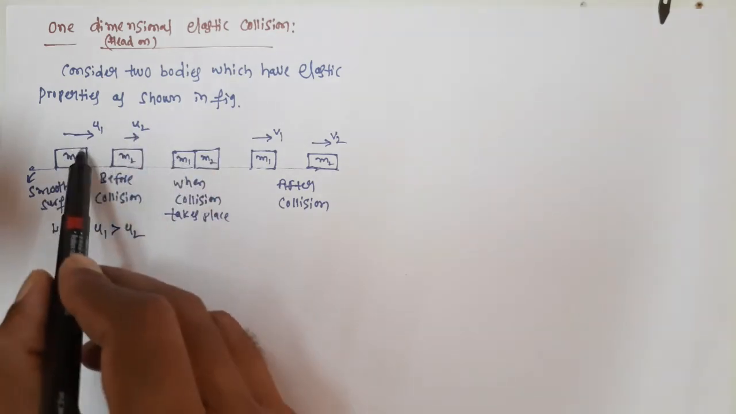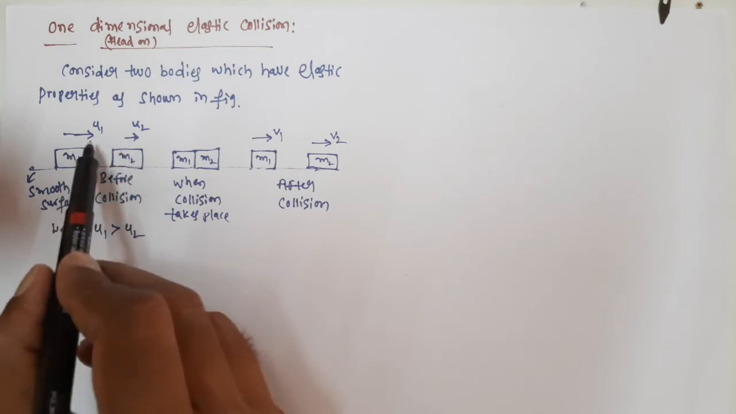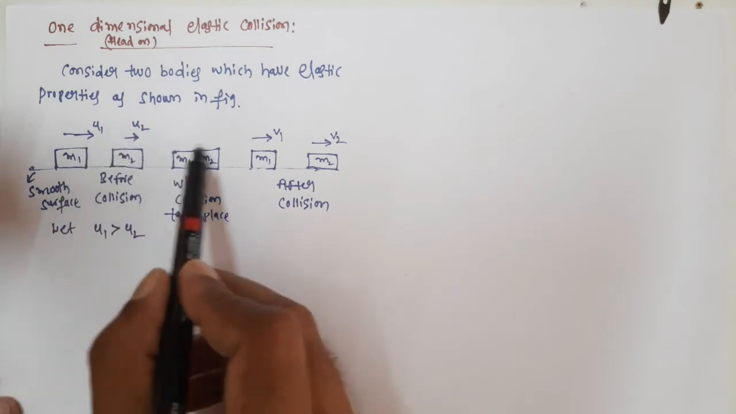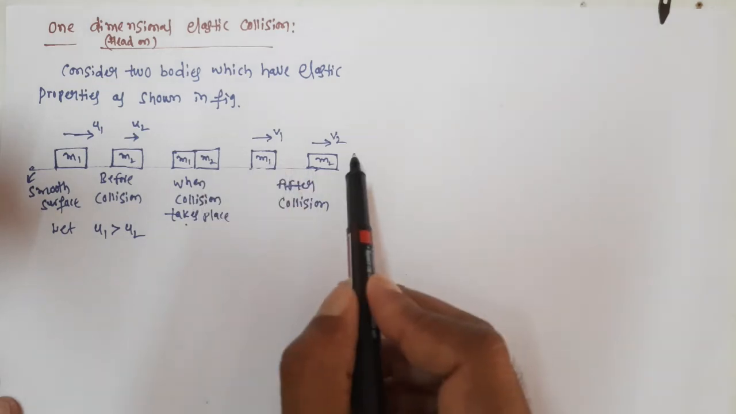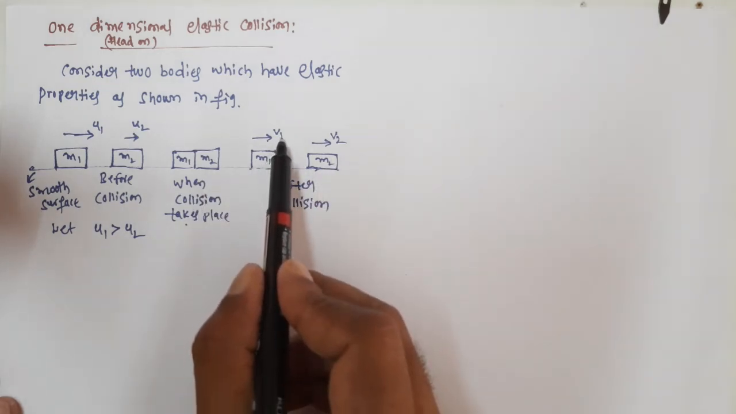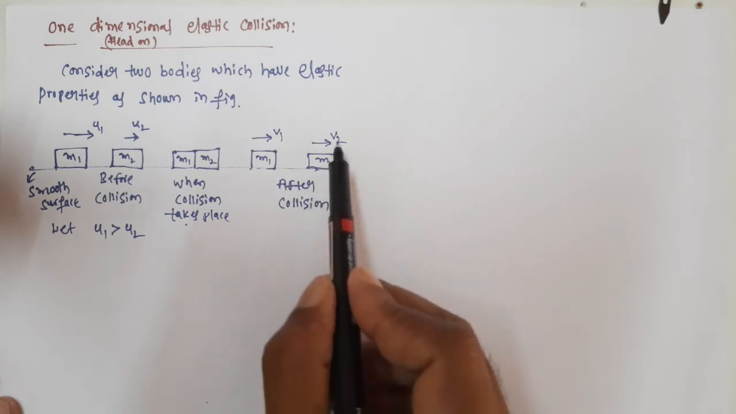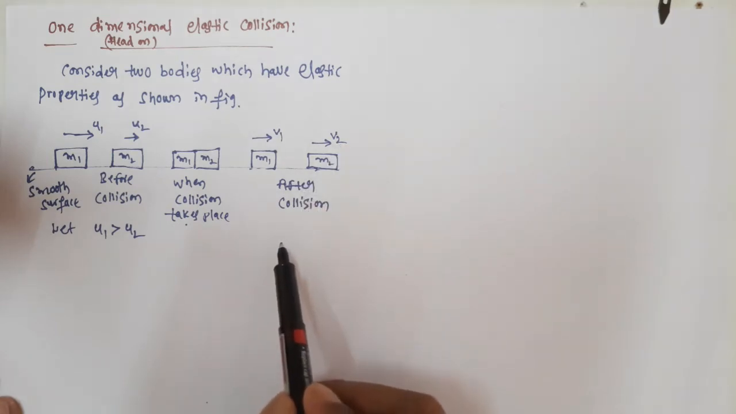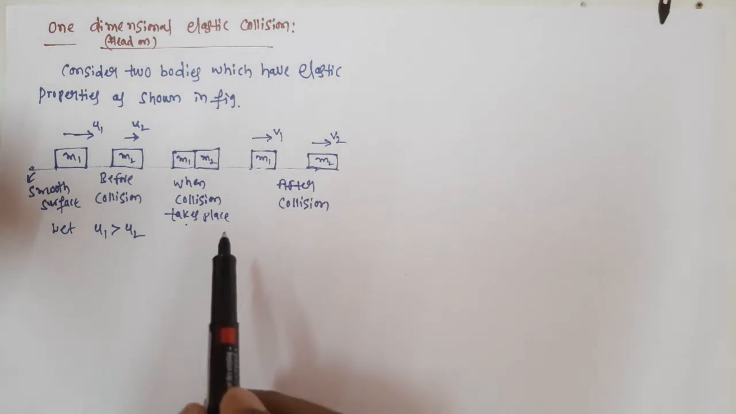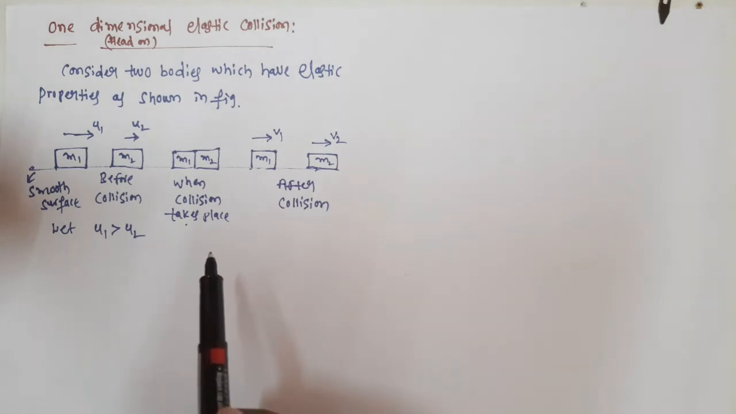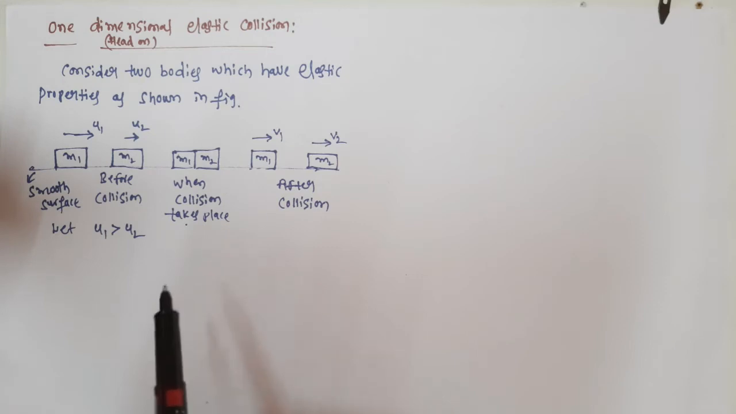Before the collision these two are separate like this. When u1 is greater than u2, after some time collision takes place here, and after the collision they move separately like this. The first body m1 has velocity v1 and the second body m2 has velocity v2 after the collision. This collision is an elastic collision, that means kinetic energy is conserved, and momentum is also conserved.